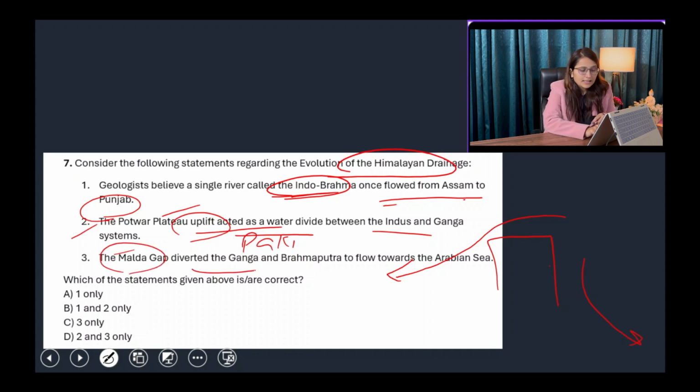Malda Gap diverted the Ganga and Brahmaputra to flow towards the Arabian Sea. No, what is the Malda Gap basically? The Garo-Rajmahal Gap was a kind of depression which was formed when the Indian plate collided with the Eurasian plate. Okay, so it made a depression, and all the water of Ganga and Brahmaputra ultimately goes to this depression and makes a delta in the Bay of Bengal and not the Arabian Sea. So statement number 1 and 2 are right. Statement number 3 is wrong. So option B is your answer.